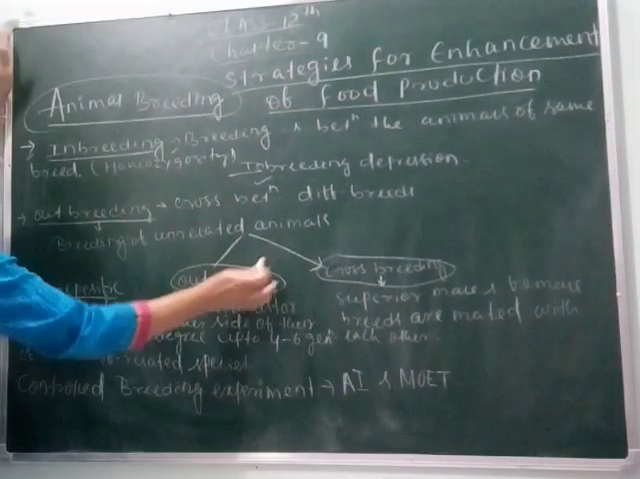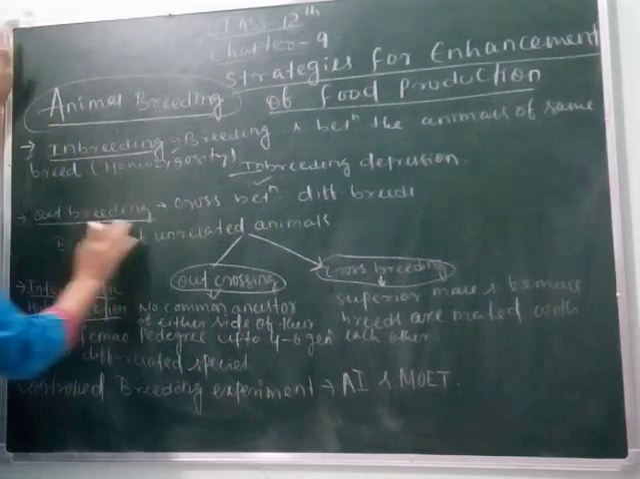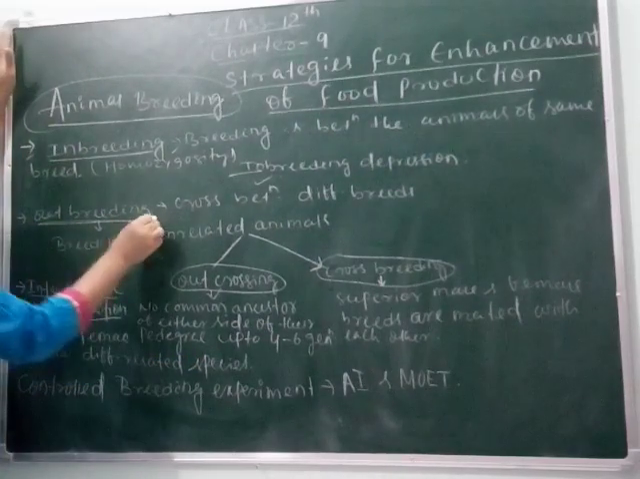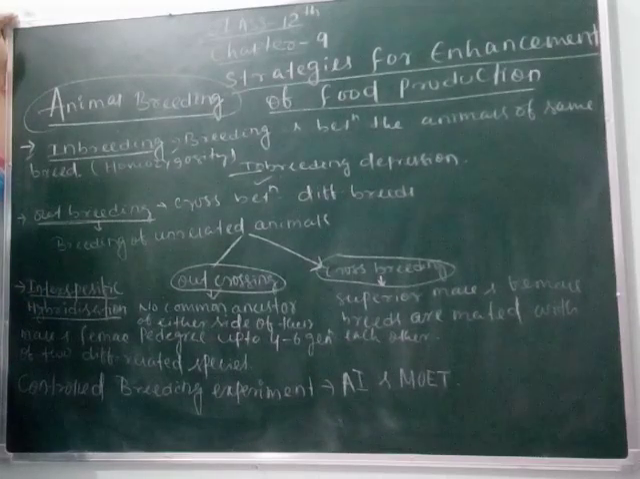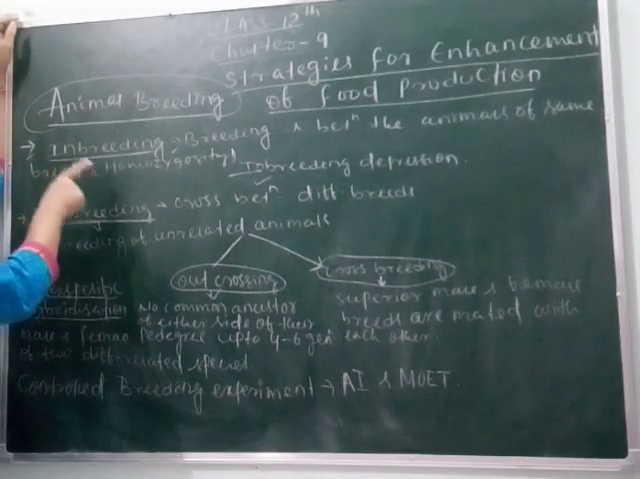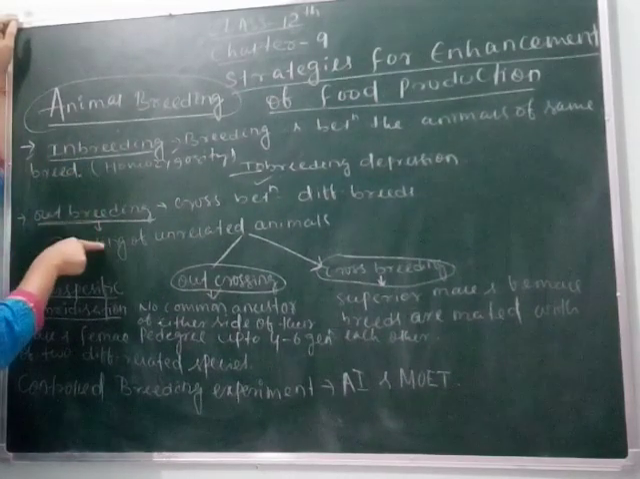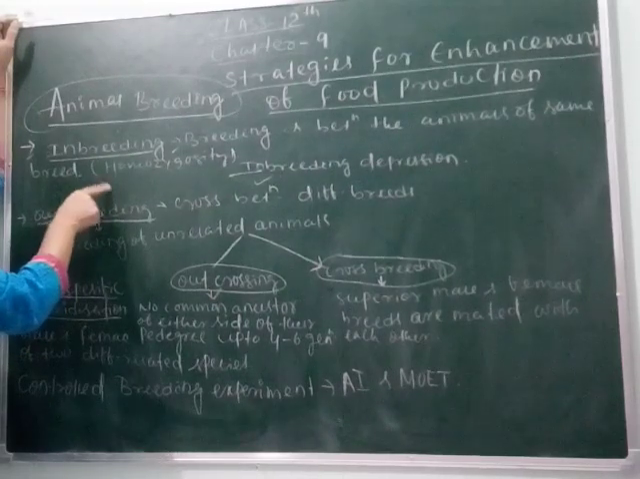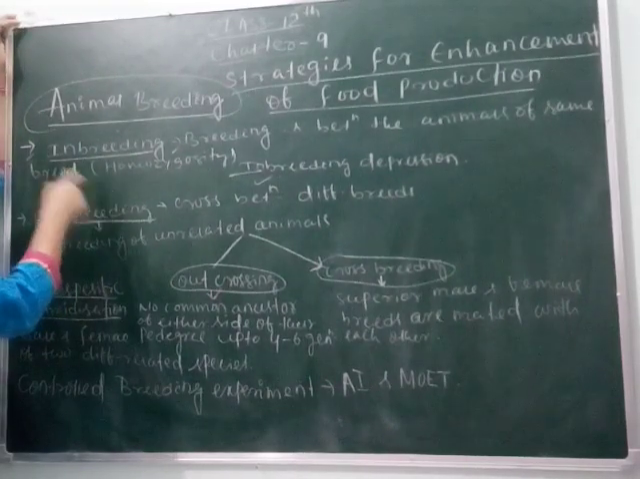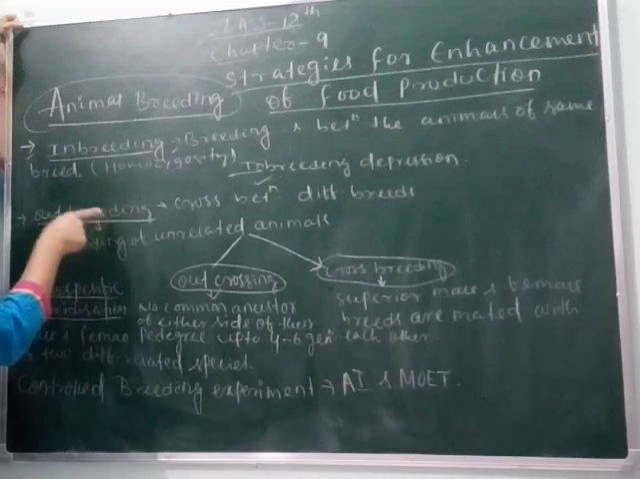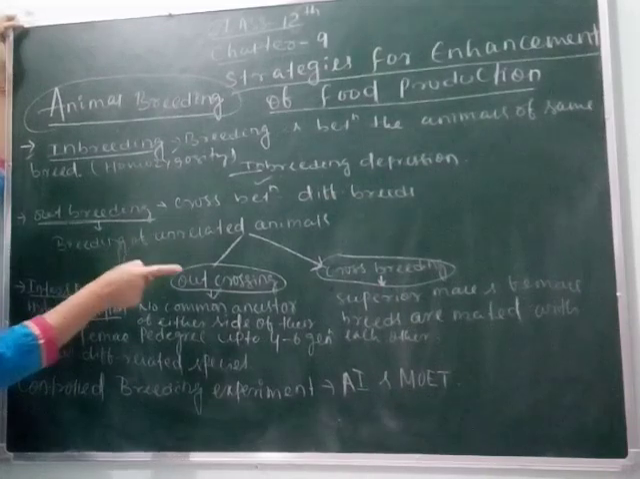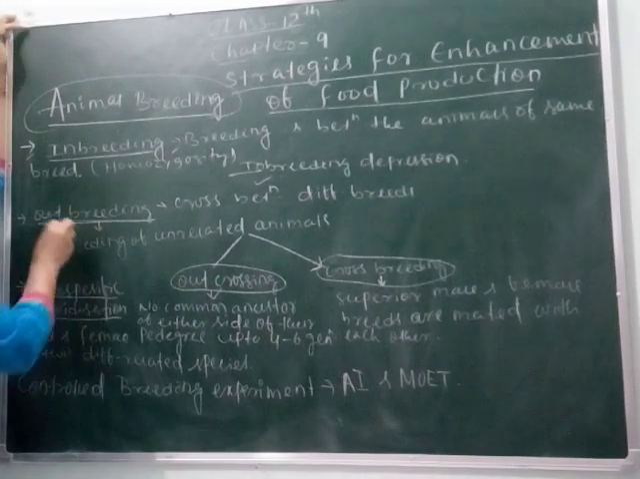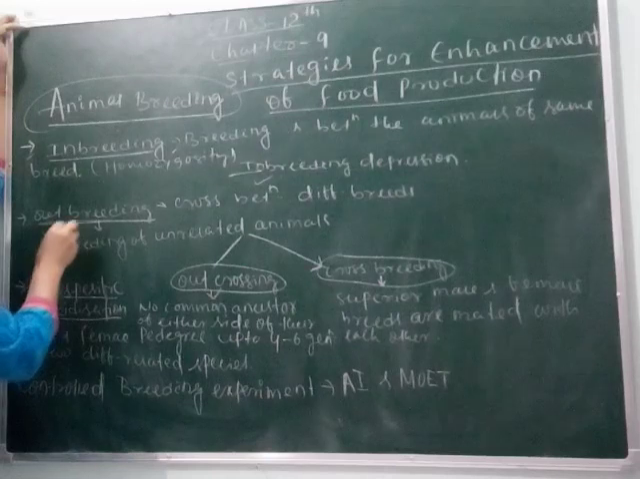Before we study outcrossing and crossbreeding, let's know what outbreeding is. Students, we are studying different techniques of animal breeding programs. Breeding is of two types: inbreeding and outbreeding. I have told you the demerits of inbreeding, and to overcome these demerits, outbreeding is done. Outbreeding is again of two types: outcrossing and crossbreeding. Clear? First, let's understand what outbreeding is.